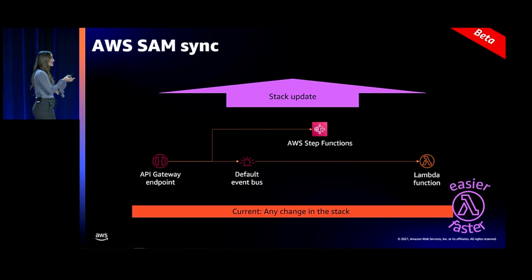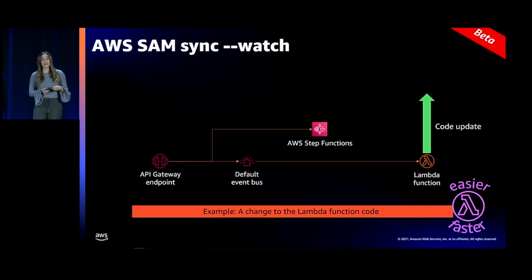It would deploy all the dependencies, all of your code, all of your resources, all the time. Now, when you make a change and it's a code-only change, it doesn't deploy the full stack. It only deploys what you changed. This makes serverless development much, much faster because the whole stack doesn't redeploy.